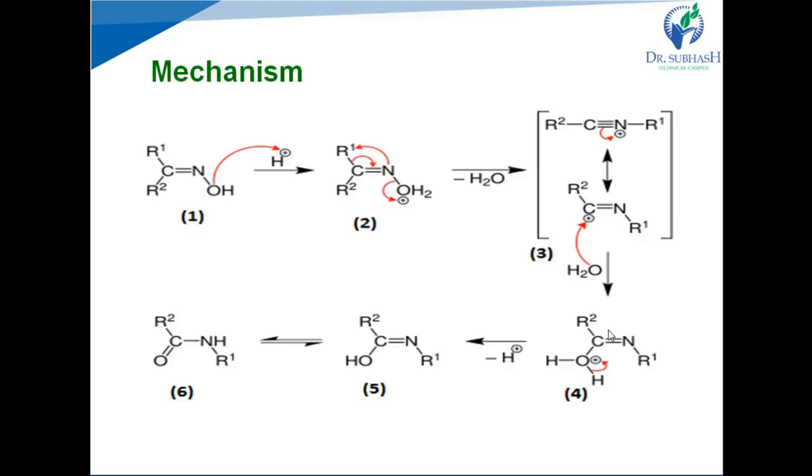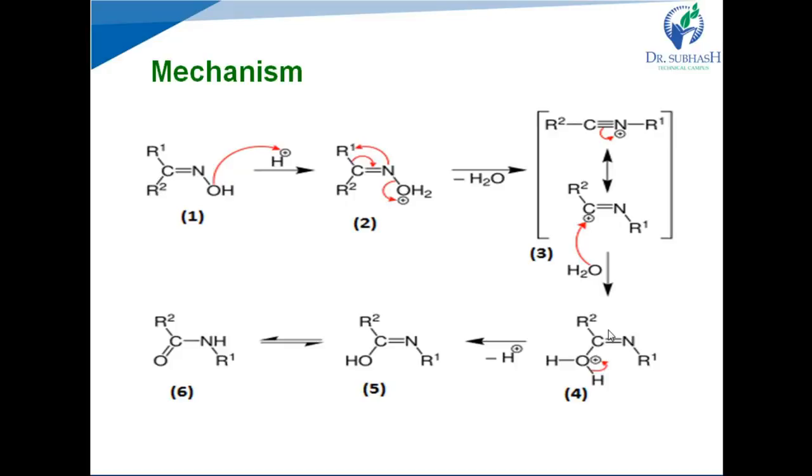In the next step, this third structure undergoes hydration. Now a water molecule attaches to the carbocation or positively charged carbon atom by using its lone pair of electrons. Oxygen uses its lone pair of electrons to form a bond with the positively charged carbon. That's why it acquires the positive charge and forms structure 4.